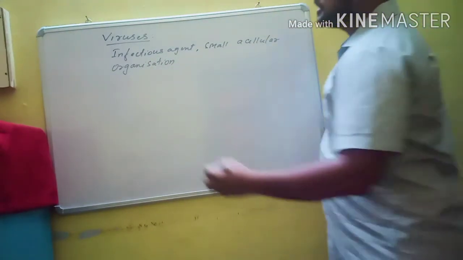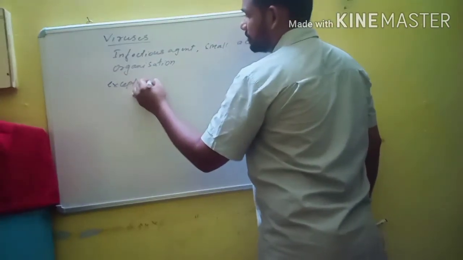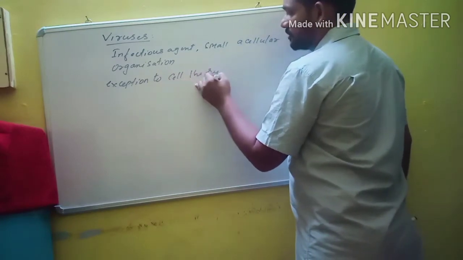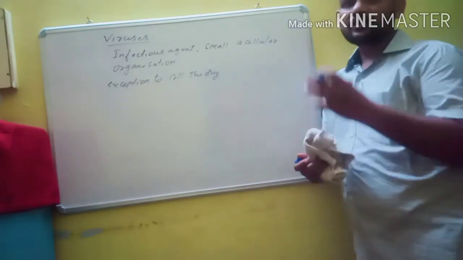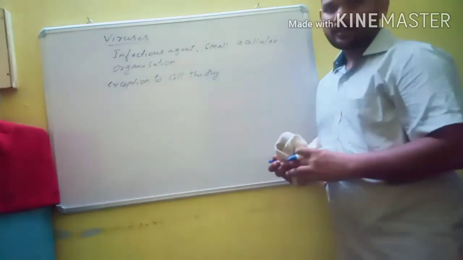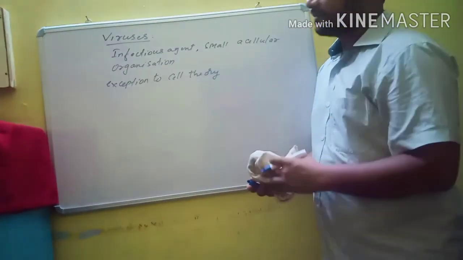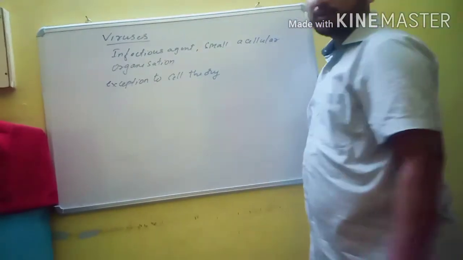Viruses are usually an exception to cell theory, because according to cell theory, living organisms are made up of cells, and the cell is the basic structural and functional unit of life. But here the cell is absent, so that's why they are an exception to cell theory.